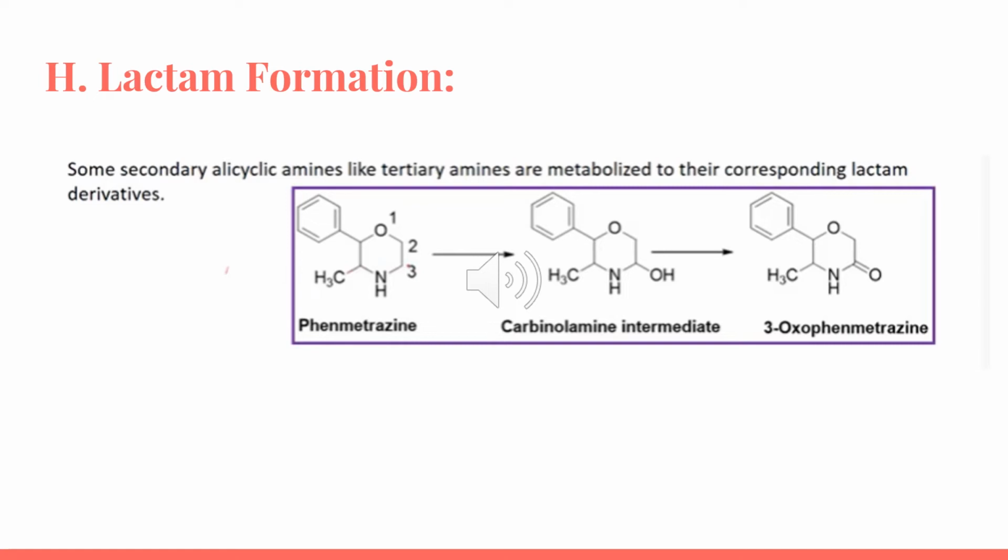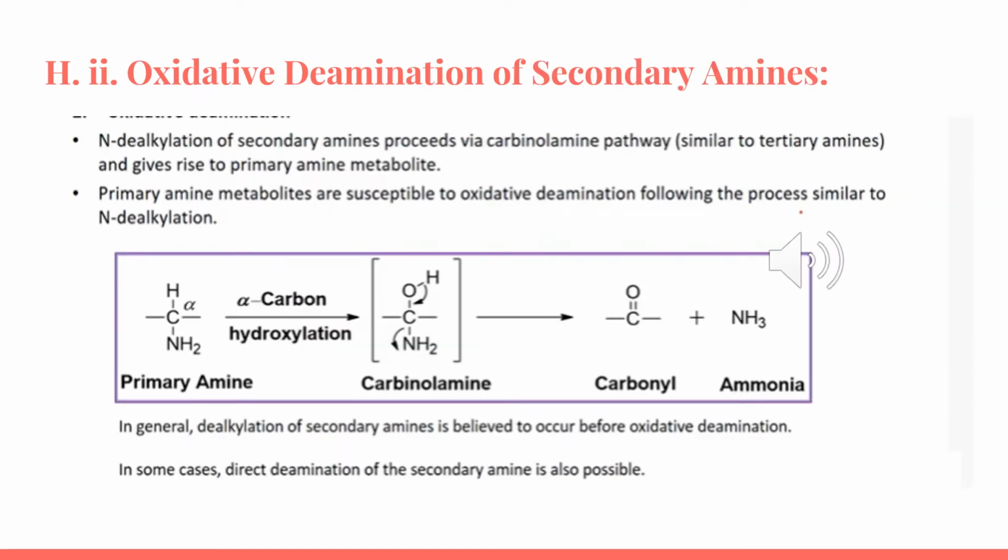So some secondary alicyclic amines, like tertiary amines, are metabolized to their corresponding lactam derivatives. The N-dealkylation of the secondary amines proceeds via the carbinolamine pathway, similar to the tertiary amines, and gives rise to a primary amine metabolite. Primary amine metabolites are susceptible to oxidative deamination, following a process similar to N-dealkylation. In general, dealkylation of secondary amines is believed to occur before oxidative deamination. In some cases, direct deamination of the secondary amine is also possible.